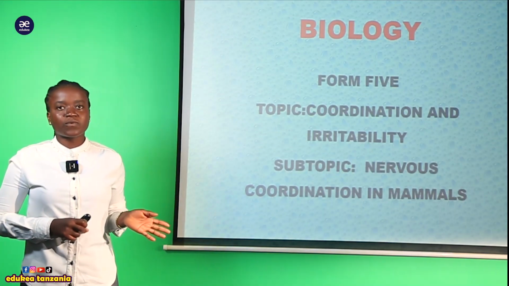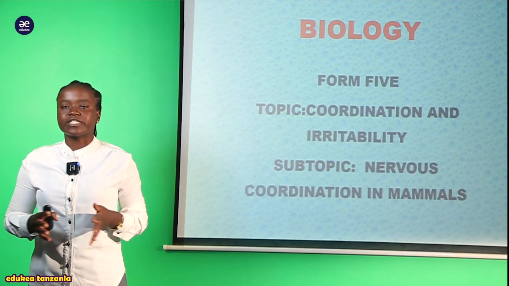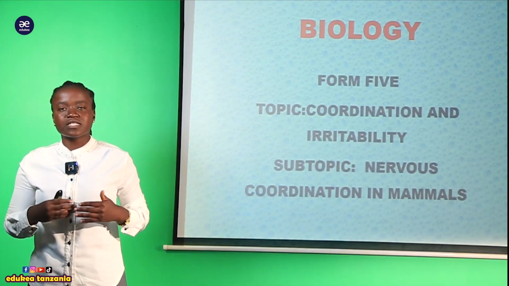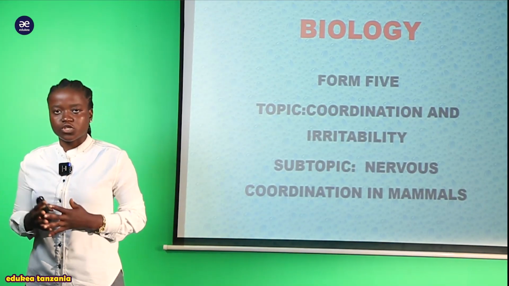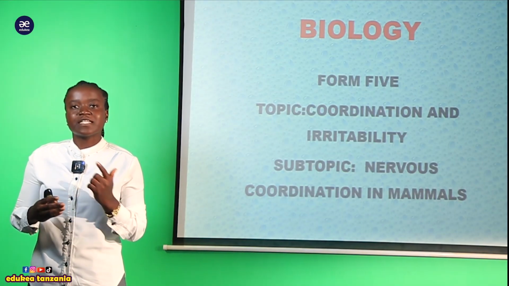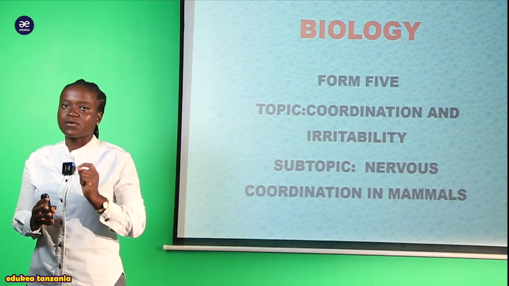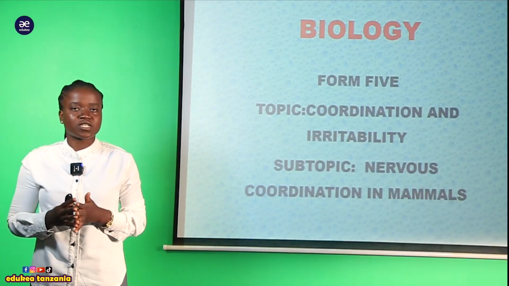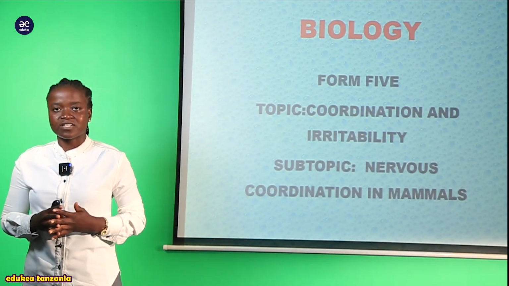In this subtopic, we have looked at the introduction about nervous coordination, and we have seen in the previous session that nervous coordination is made by nervous tissue, and the nervous tissue has been divided into two parts, that is the neuroglia together with the neurons. And in the last session, we tried to look at the adaptive features of nervous tissue.